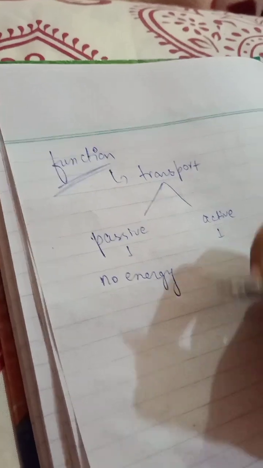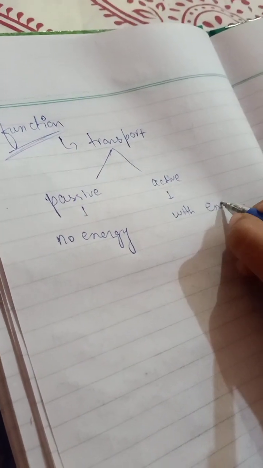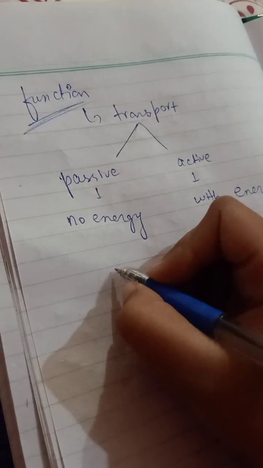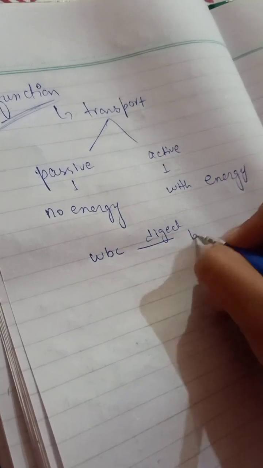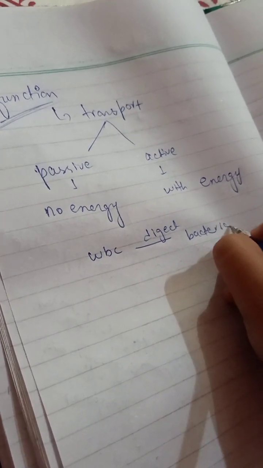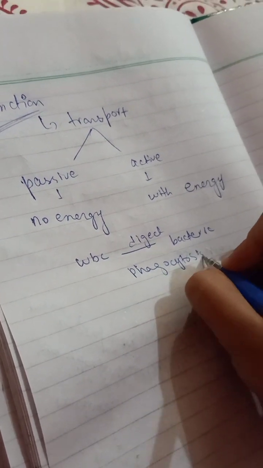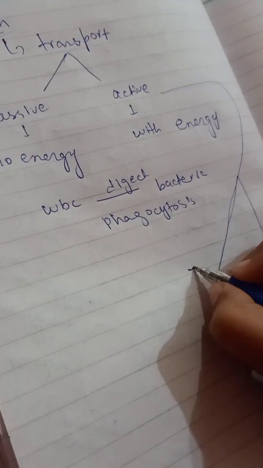Active transport is the transportation of material with energy, where ATP is required. If a WBC digests bacteria, we call that phagocytosis.